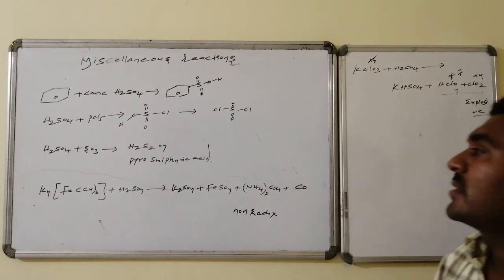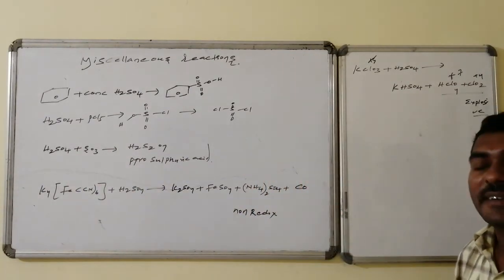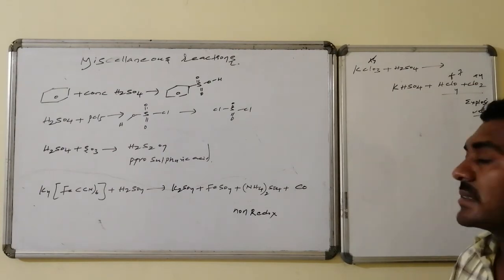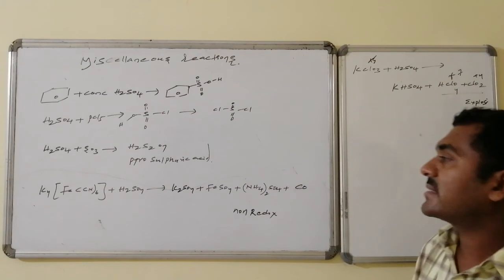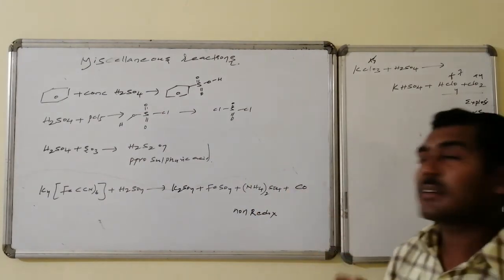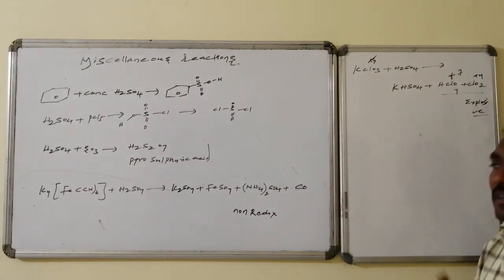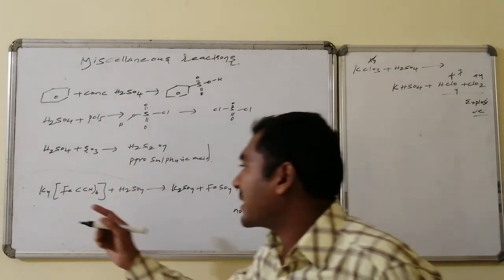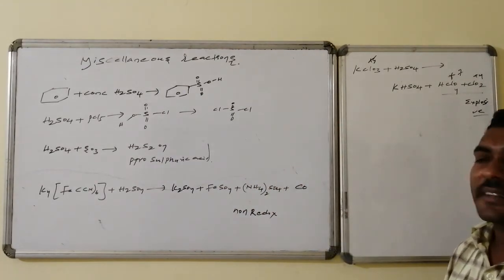On reaction with sulfur trioxide, imbibing of sulfur trioxide takes place, converting it to fuming sulfuric acid, also known as pyrosulfuric acid, which on hydrolysis produces sulfuric acid, used in the contact process and the lead chamber process. And on reaction with K4Fe(CN)6, here is a very peculiar reaction.